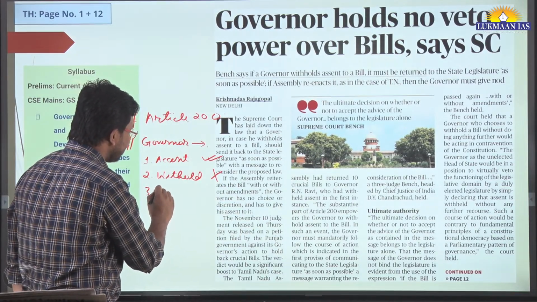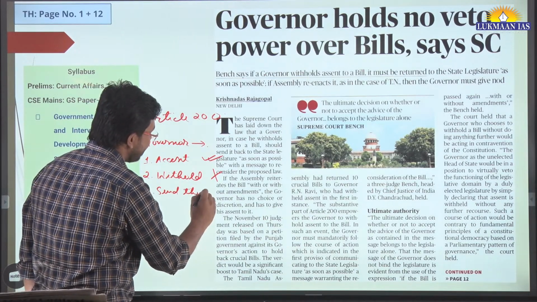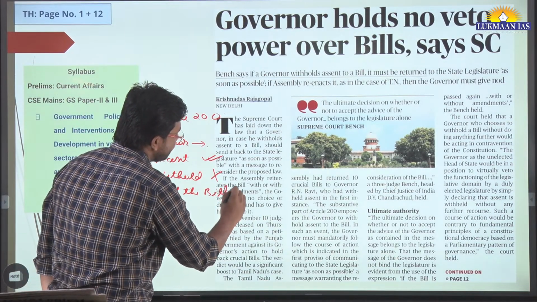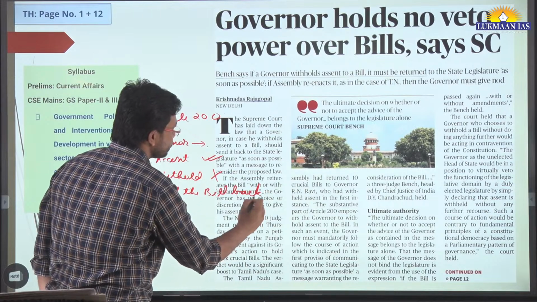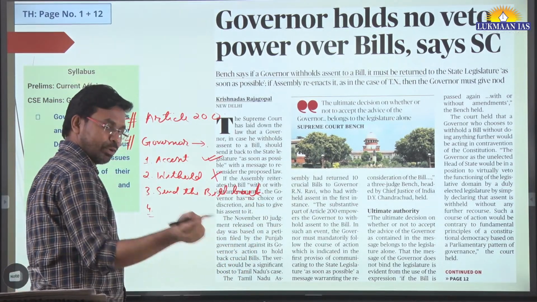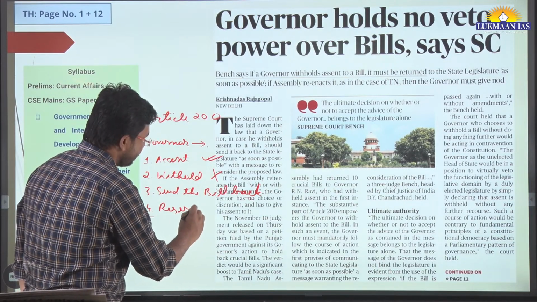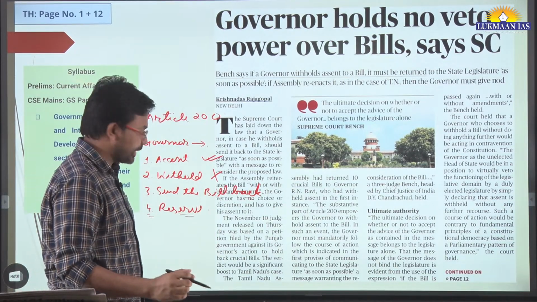The third option is that he can send the bill back to the house for reconsideration, with some kind of input that you make these changes. The fourth option is that he can reserve the bill for the president's consideration.